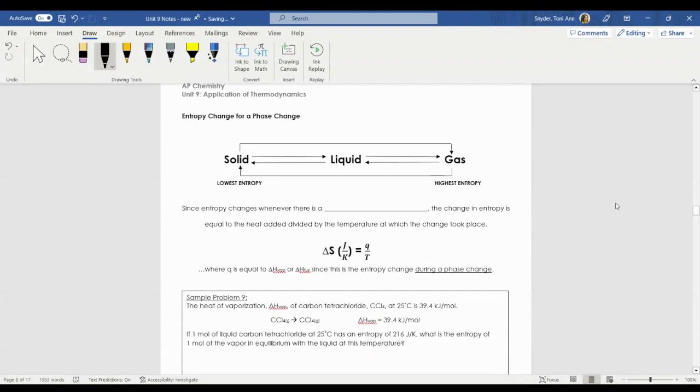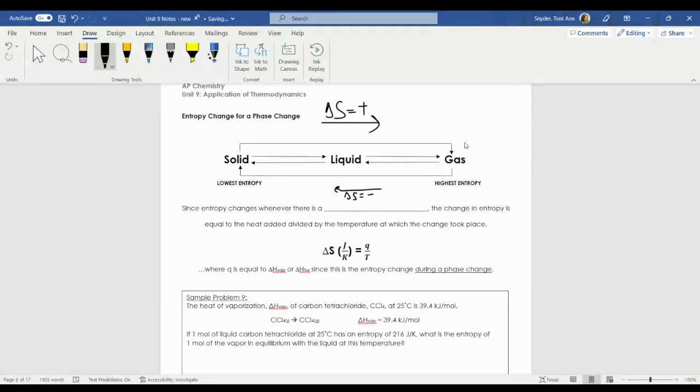So let's talk about that entropy change for a phase change. We've already established that gases have the highest amount of energy. So as I go from a solid to a gas, delta S is going to be a positive value. As I'm going in this direction, delta S is going to be a negative value.